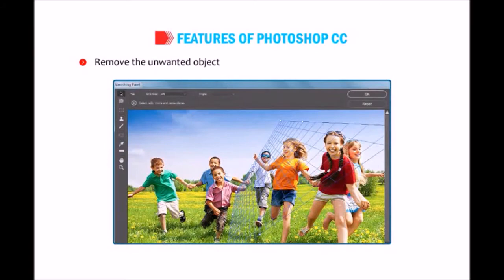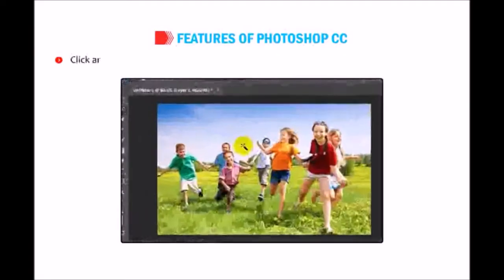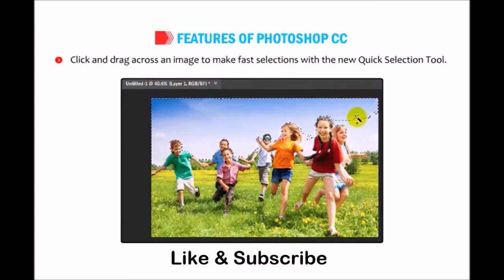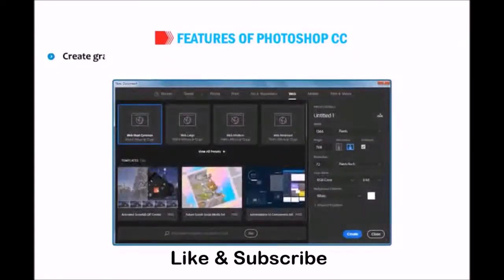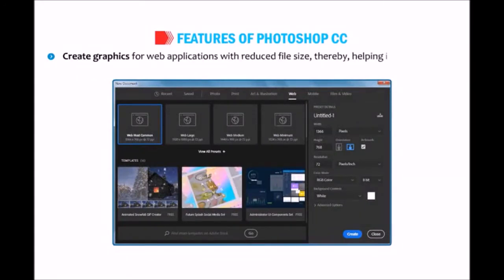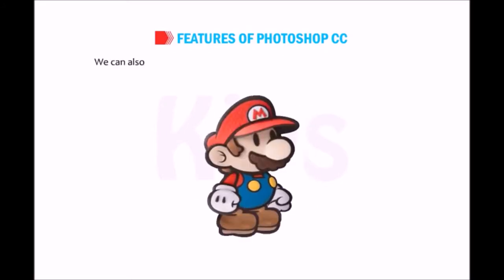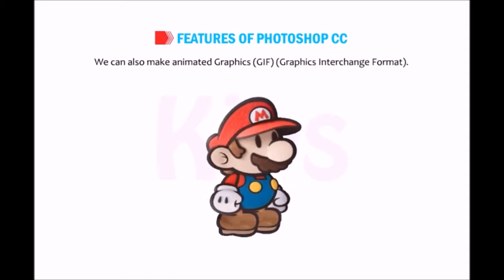Remove the unwanted object from the picture using the vanishing point tool. Click and drag across an image to make fast selections with the new Quick Selection tool. Create graphics for web applications with reduced file size, thereby helping in faster loading of the website. Files can be compressed by 10 to 50% of their original size. We can also make animated graphics, GIF, graphics interchange format.